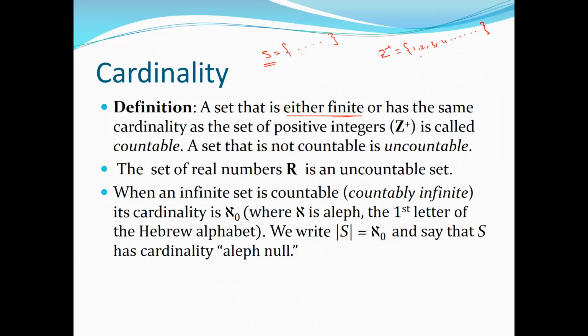I just gave you the example in the previous slide that the set of stars in the sky is infinite. We already know that we have infinite stars in the sky, but still it is countably infinite. What do I mean by that? I already have the set of positive integers 1, 2, 3, 4, 5, 6, 7, 8, 9, 10, 11, 12 up to infinity. Can I count the stars in this fashion? Can I say star number one, star number two?